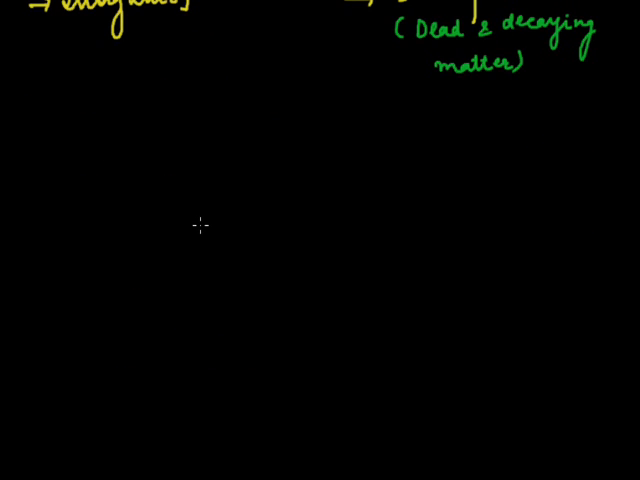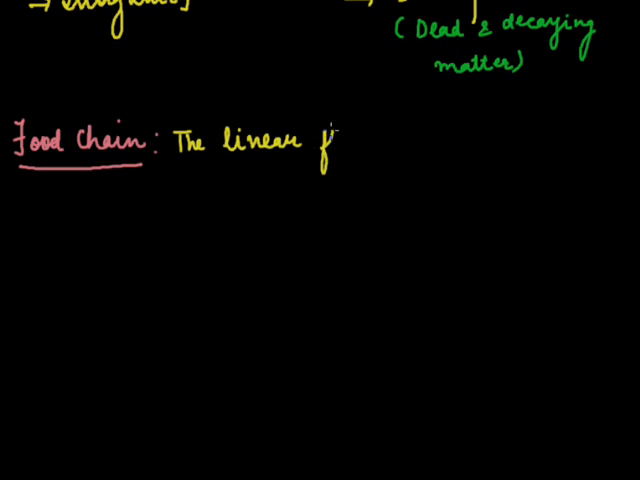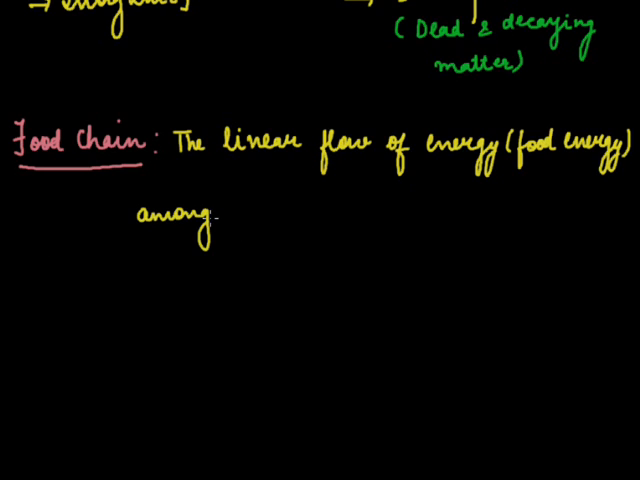Now, the next topic which we'll discuss is the food chain. The food chain is defined as the linear flow of energy, here we can say food energy, among various trophic levels. What is food chain? The linear flow of energy among various trophic levels.